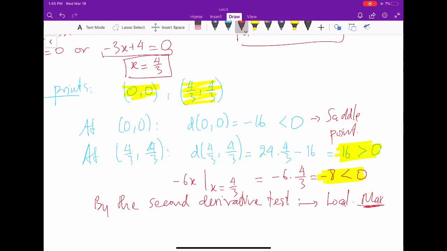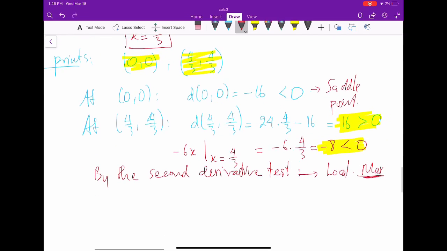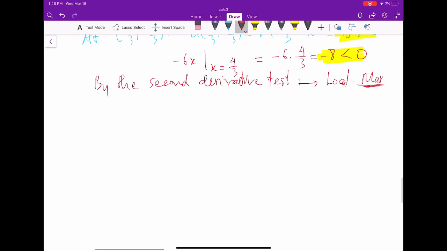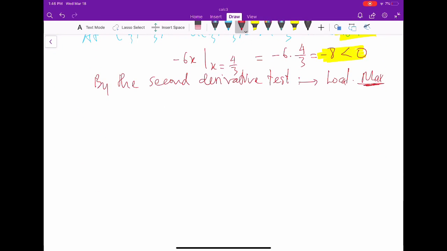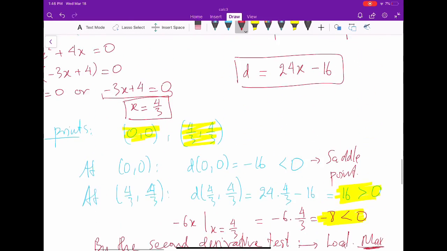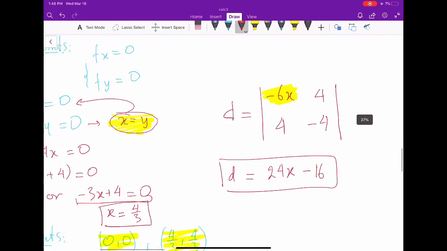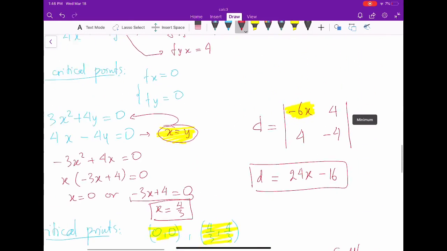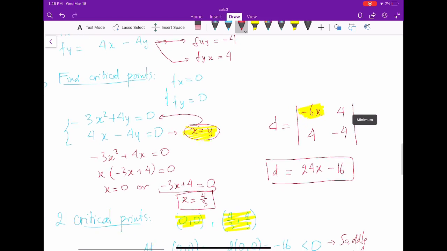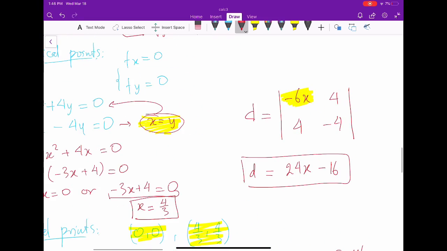Okay, this is a local maximum. I think it's pretty easy to use the second derivative test. We just follow ideas from calculus 1: find critical points, then use the second derivative. But the only difference in this situation is D. You have to find mixed derivatives, and then plug everything into this formula.